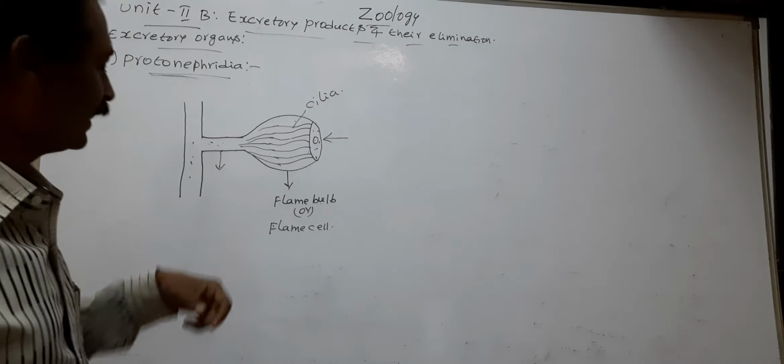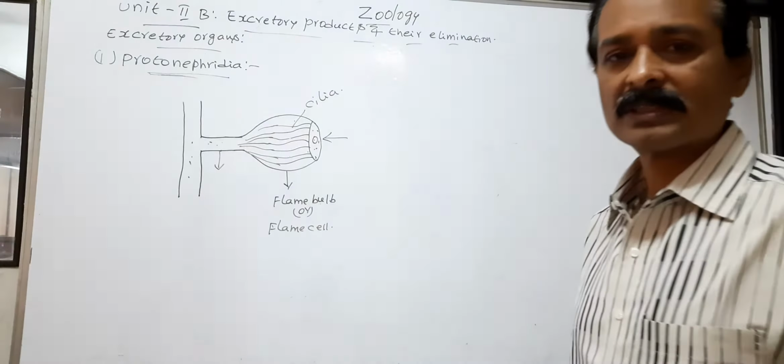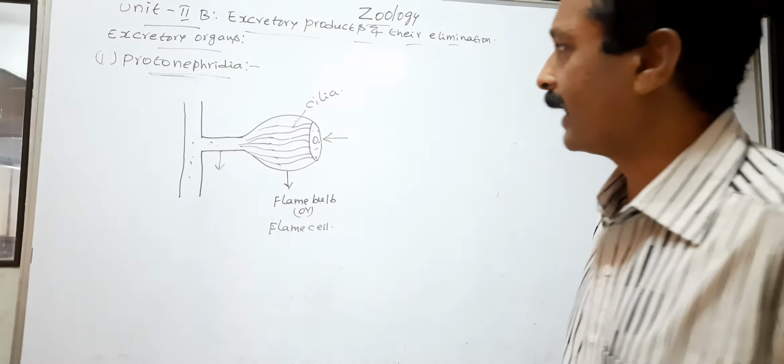The protonephridia help in elimination of nitrogenous waste and maintain fluid ionic balance.